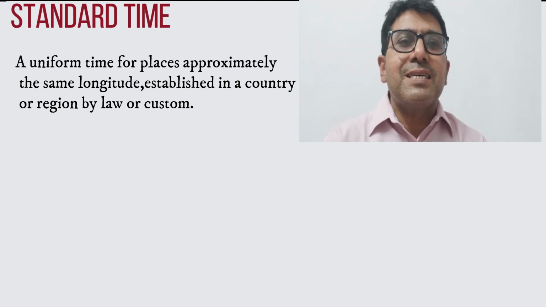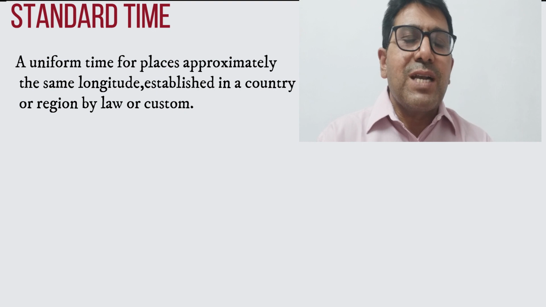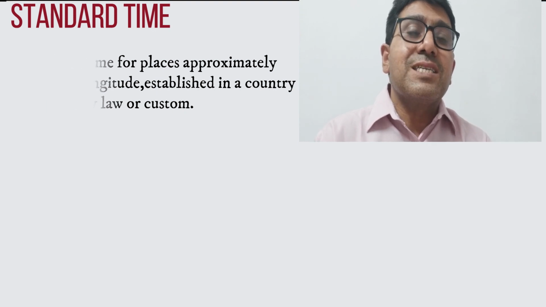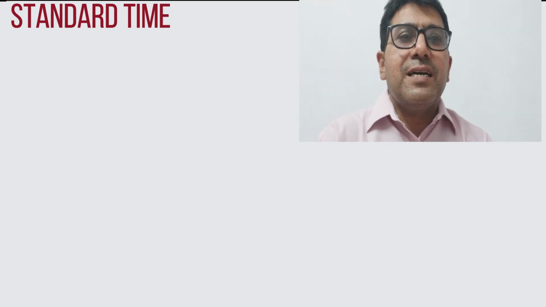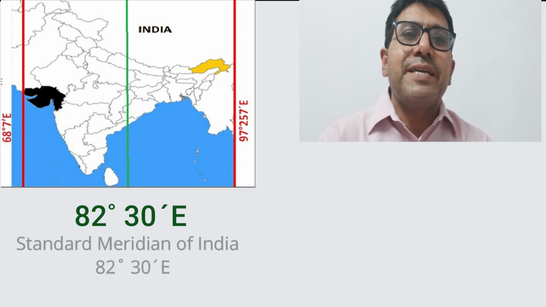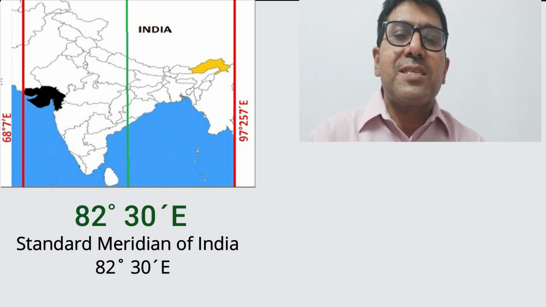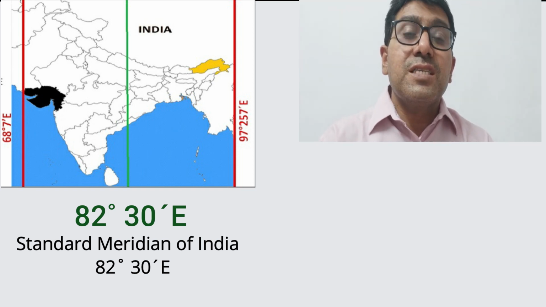7.5 is a parameter set by an international organization. If we multiply 7.5 by 4, then it is 30 minutes. So at least there should be a 30 minutes difference between two countries located on different longitudes. So in India, 82.5 degree east has been chosen as the standard meridian of the country, and the local time of the standard meridian of the country is considered as the standard time of India.